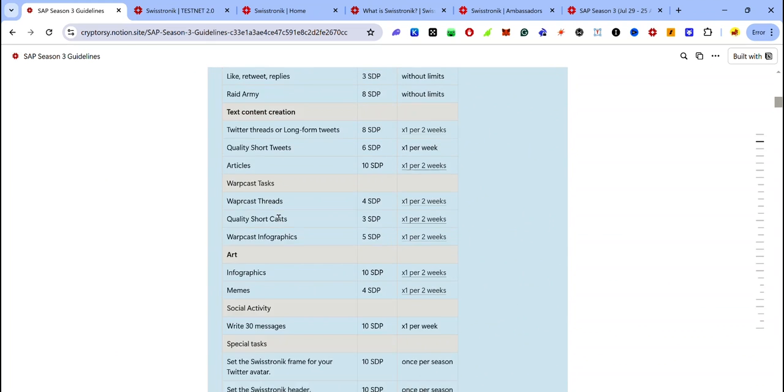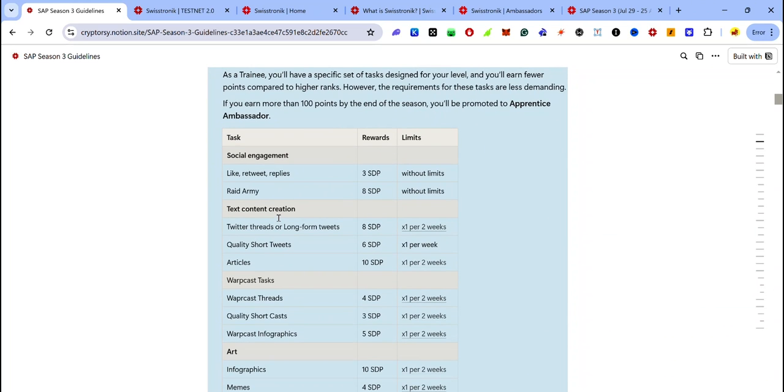So in the Swisstronik Ambassador Program, there are 4 levels of ambassadors. You have your trainee ambassador, apprentice ambassador, master ambassador, and a lead ambassador. Usually, if you apply for the ambassadorial program and you're accepted, you start with the apprentice ambassador role. The trainee ambassadors are for those who show promise but haven't met the criteria to become an apprentice ambassador.